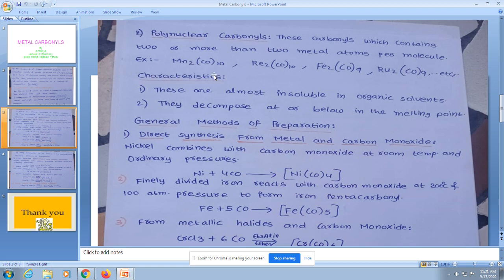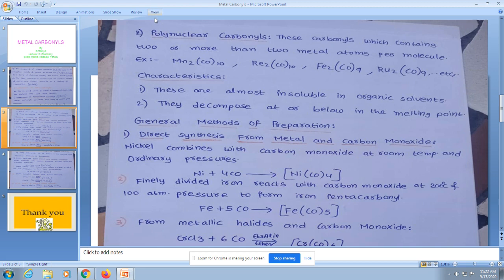Examples: Mn2(CO)10, Re2(CO)10, Fe2(CO)9, Ru2(CO)9. Here, two metal atoms exist per one metal carbonyl molecule. And the properties of these metal carbonyls are that they are almost insoluble in organic solvents. Next, they decompose at the melting point or below the melting point.